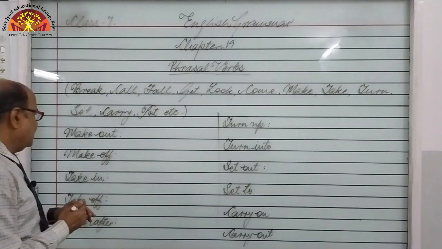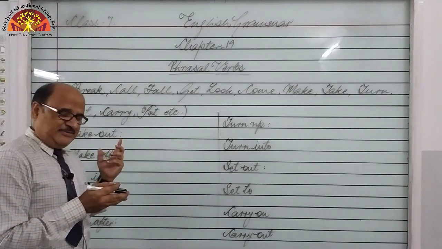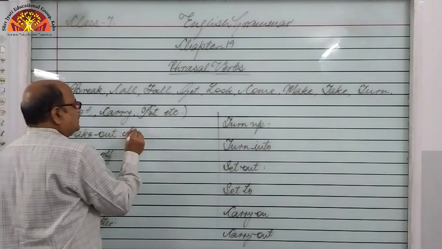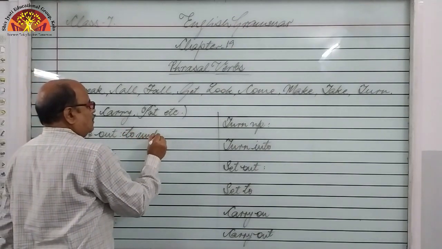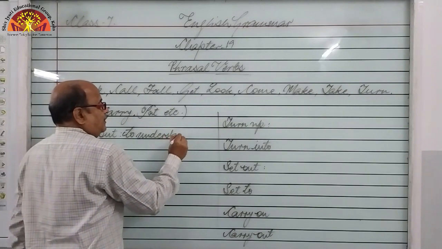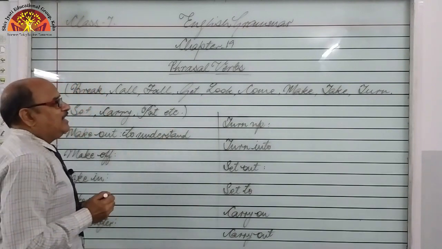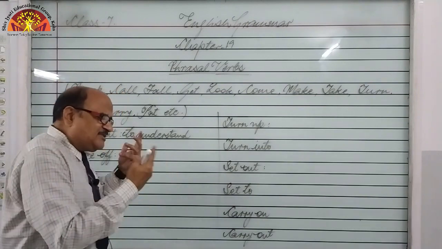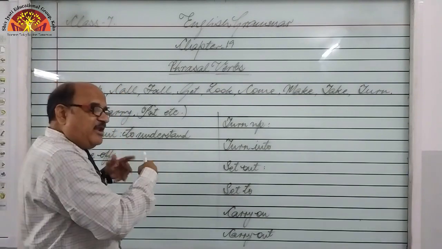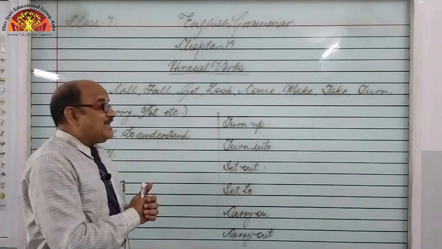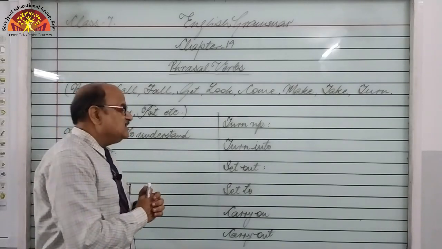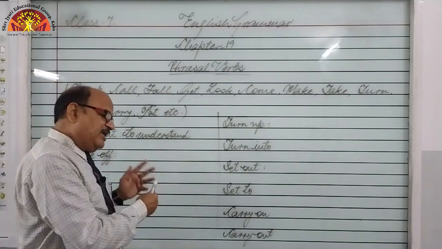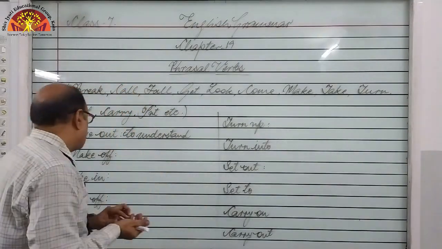So, dear students, some more examples of these phrasal verbs, right? Make out. Make out means to understand. Okay, students, and this is not possible to write all phrasal verbs here. So, for your facilitation only, I am writing randomly. I am writing some examples of phrasal verbs. Okay, so whatever I am writing, just copy them, just try to learn them, and rest of all we will discuss from your book. Right?